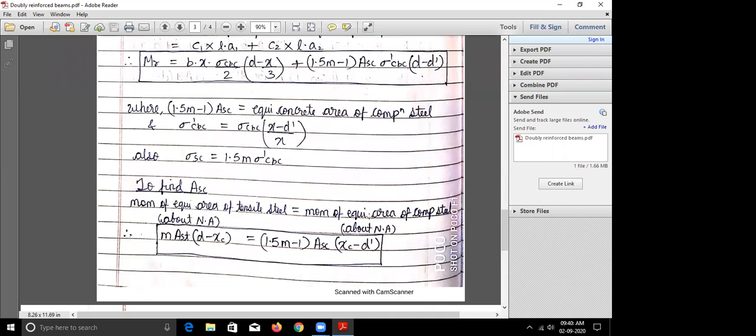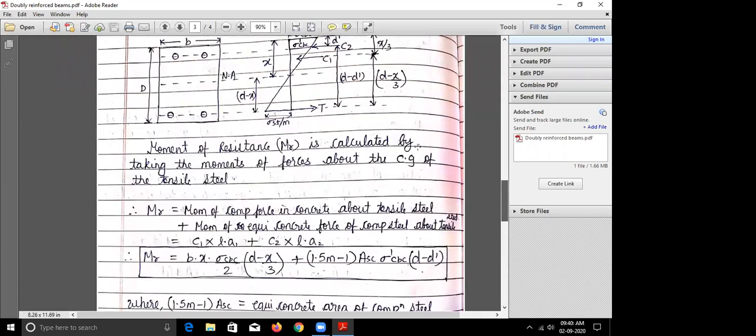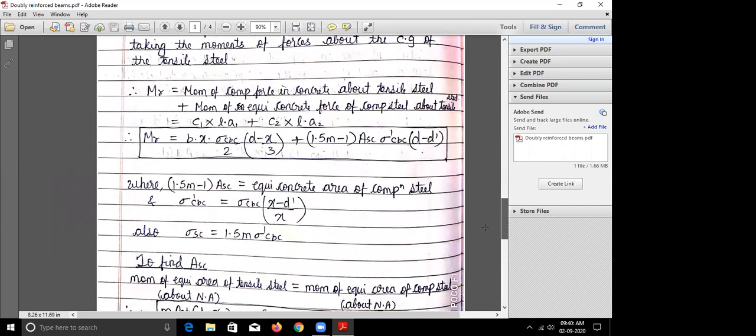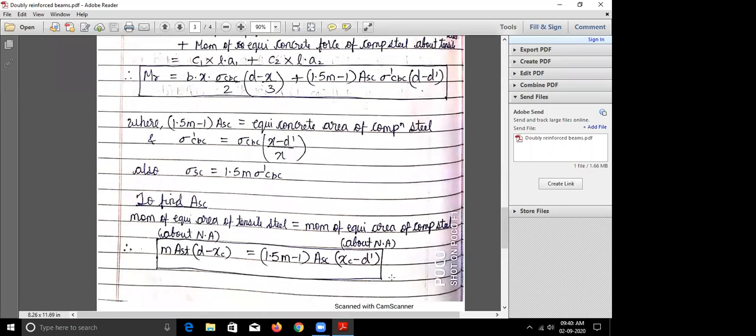Now similarly, moment of equivalent area of compressive steel. What is the equivalent area of compressive steel? 1.5 m minus 1 into ASC, correct? And this distance from the neutral axis, how much is its distance from the neutral axis? That is x minus d dash. This is the total x, and we need the distance from the neutral axis, so we subtract d dash, so that is x minus d dash. Is that clear now?